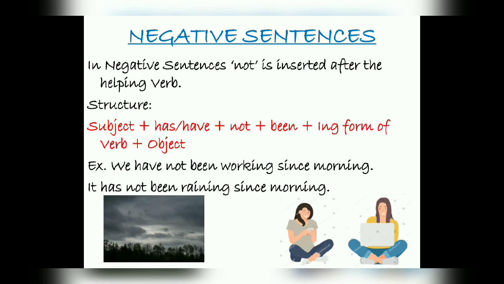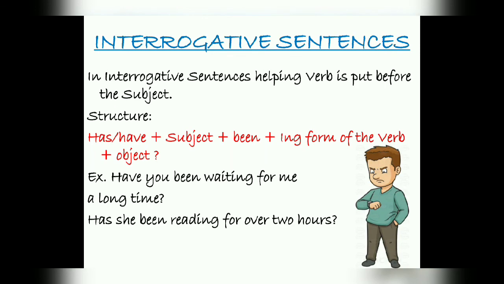So when has or have comes, it clicks in your mind that it is perfect tense, present perfect. Okay, not came, so negative. Been plus ing came, so continuous. So the sentence is present perfect continuous tense. Like this you have to identify the tense of the sentence.